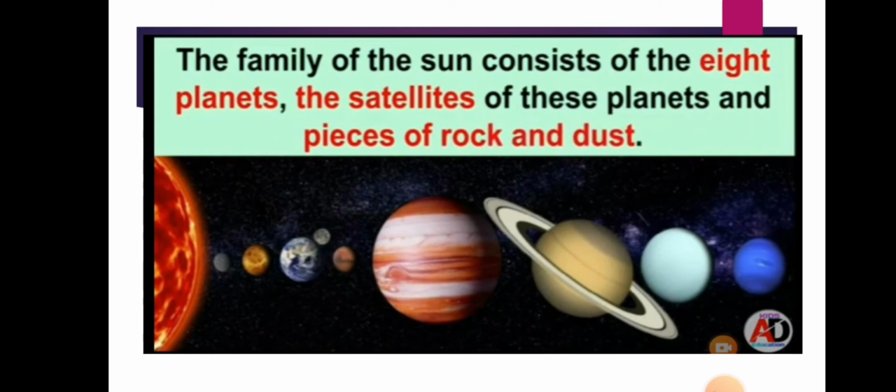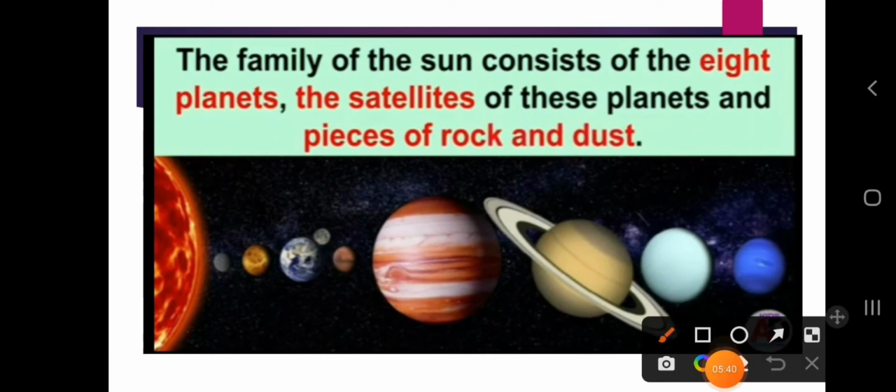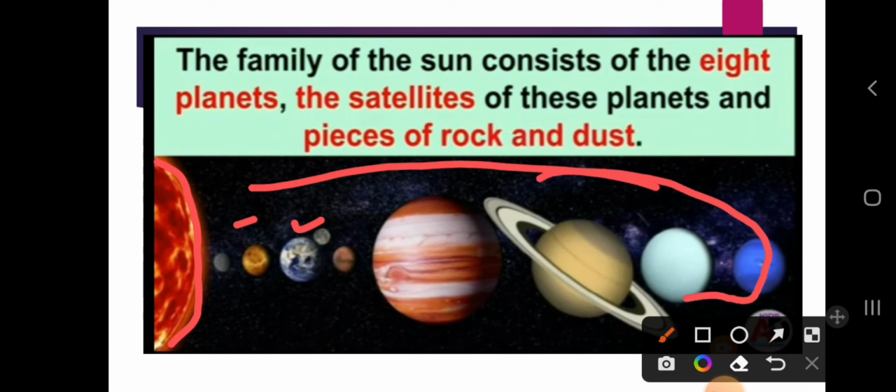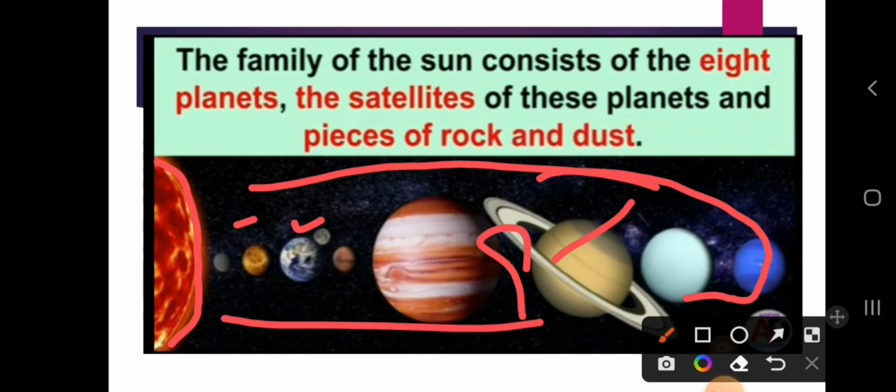So you can observe here, this is the sun, and the rest of all the planets are there. Here, third number is the Earth, here is the Mars. The names of the planets we are going to discuss afterwards. First you have to keep in your mind what the family members are. Here dust and pieces of rocks are revolving.